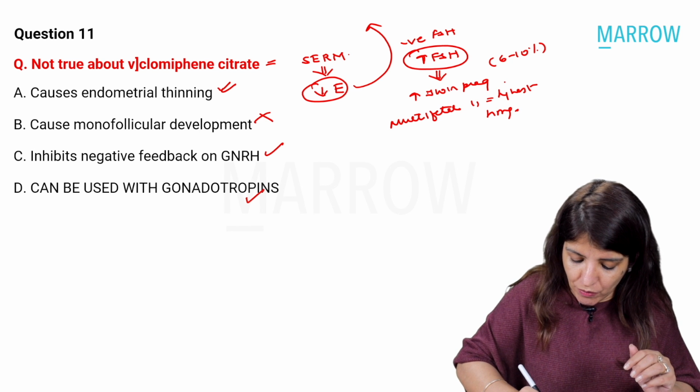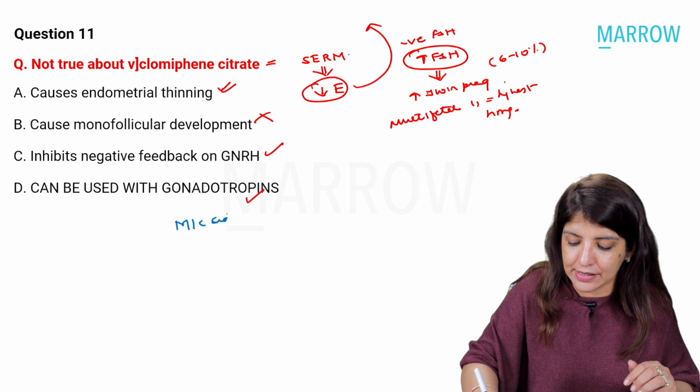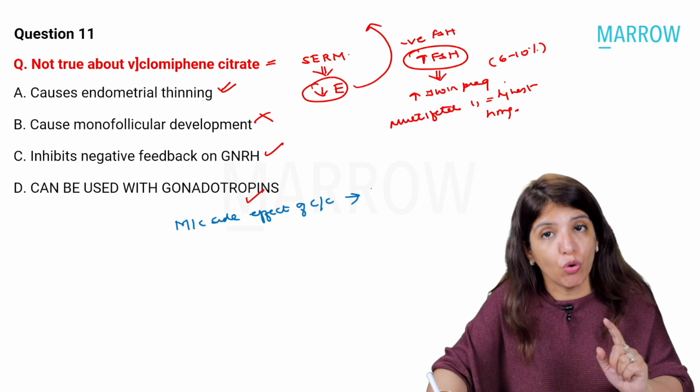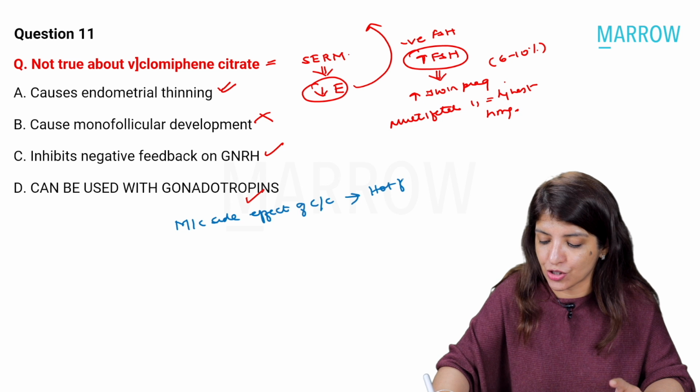But please be very, very careful. If they ask you what is the most common side effect of clomiphene citrate, then you are not going to say twin pregnancy. The most common side effect of clomiphene citrate is hot flushes.